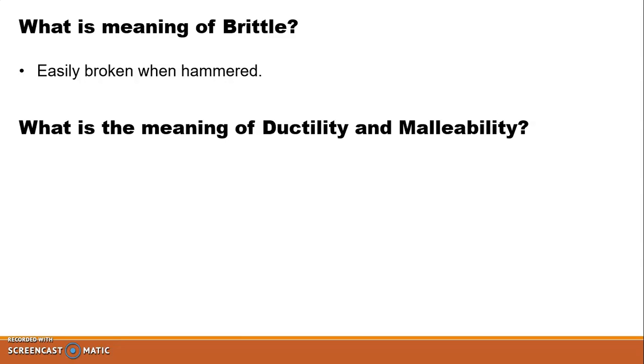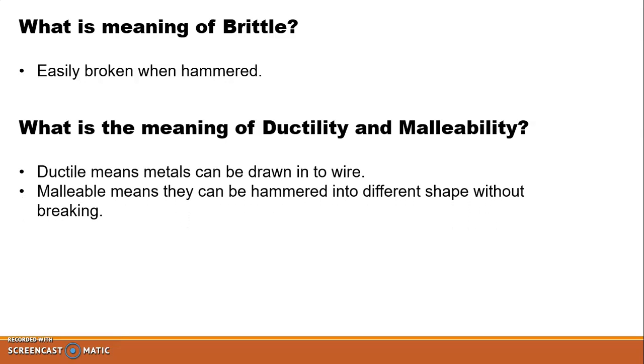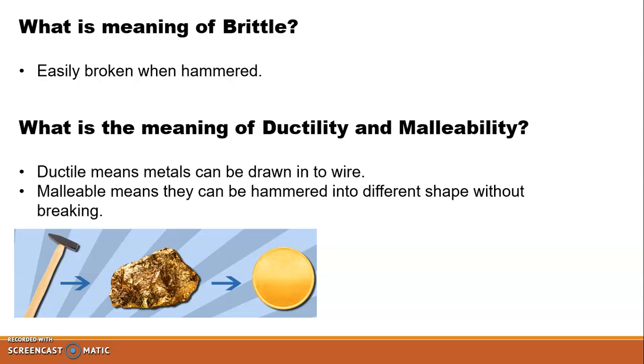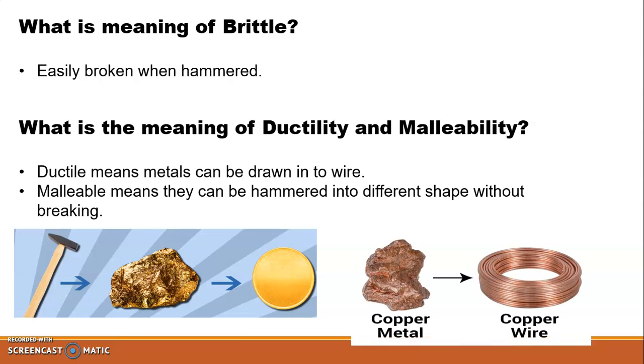Next is what is the meaning of ductility and malleability? Ductile means metal can be drawn into wires and malleable means they can be hammered into different shapes without breaking. That is the example when we are hammering gold and it changes into a coin. That is an example of copper into wire.